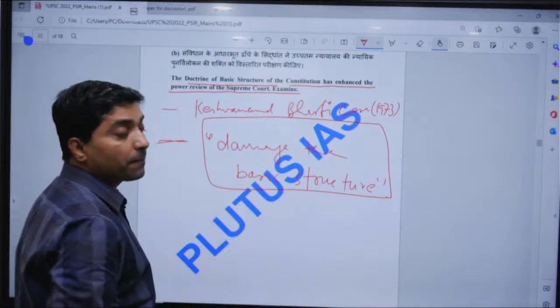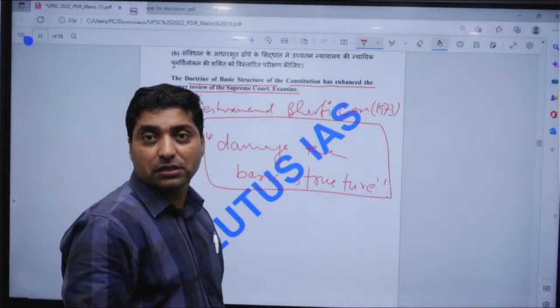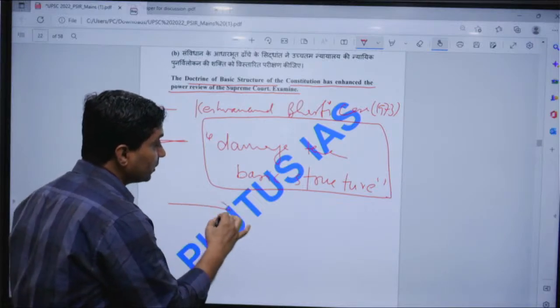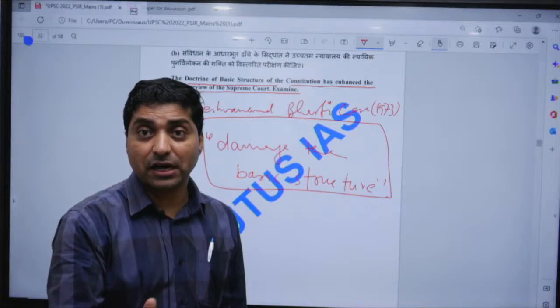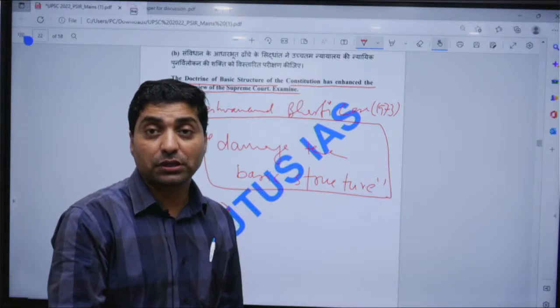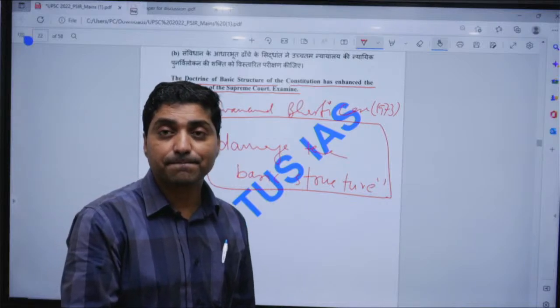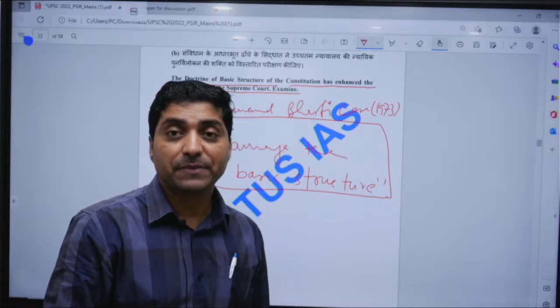judicial review, right. So the Supreme Court empowered itself, and one can cite Pratap Bhanu Mehta, who argued that the Supreme Court has become an institution of governance, right, and of course it is a paradoxical institution.